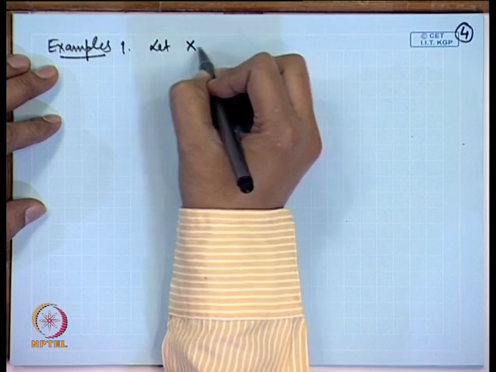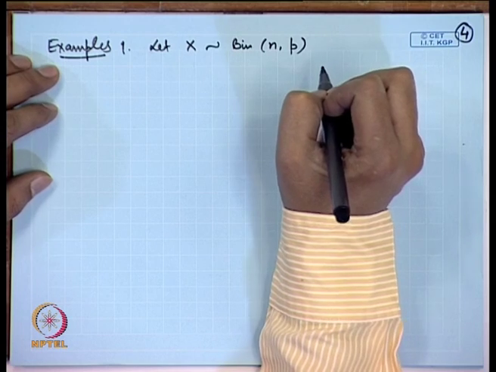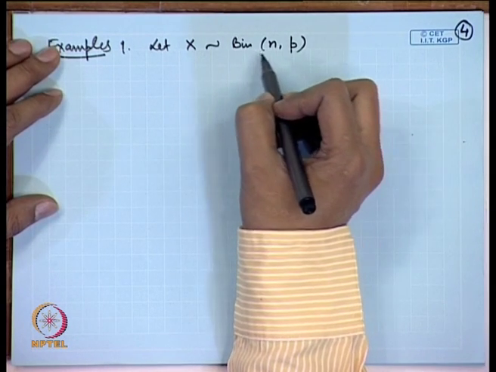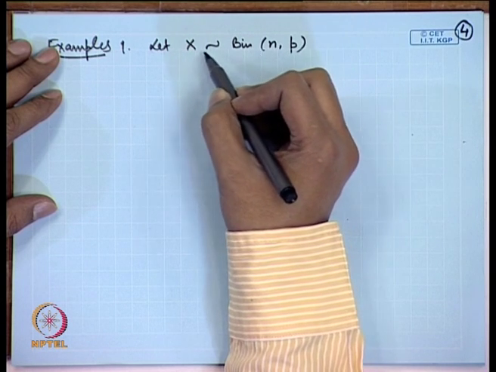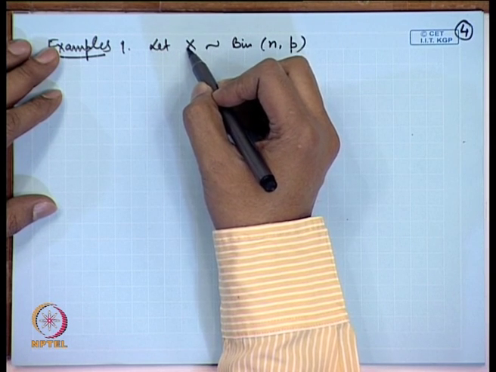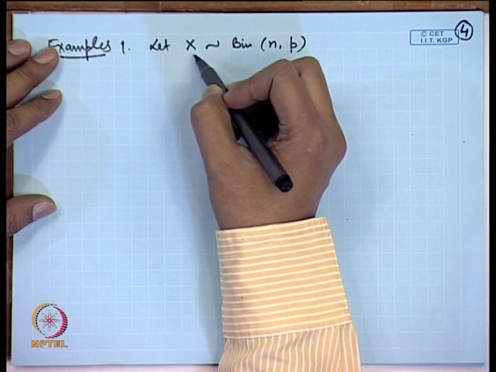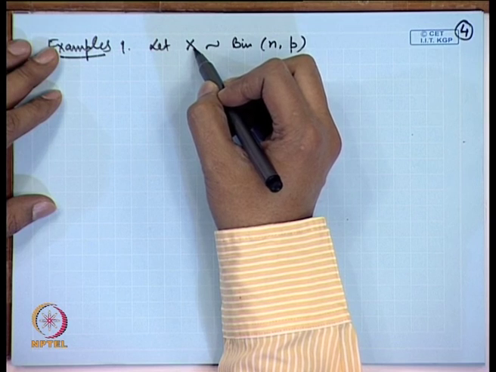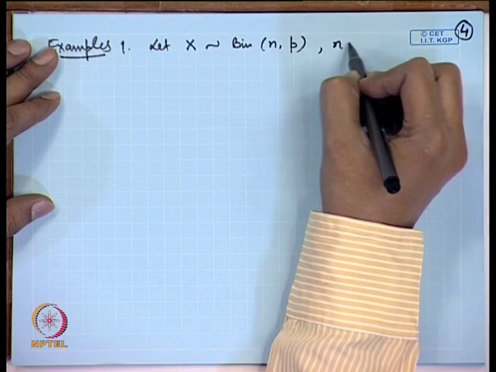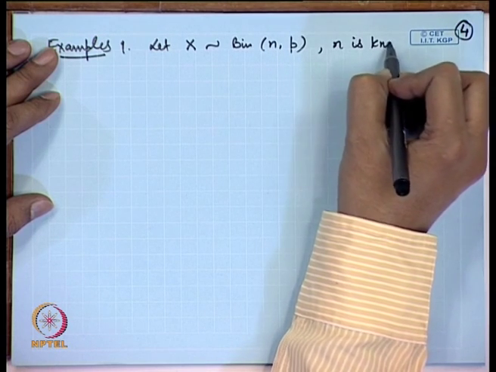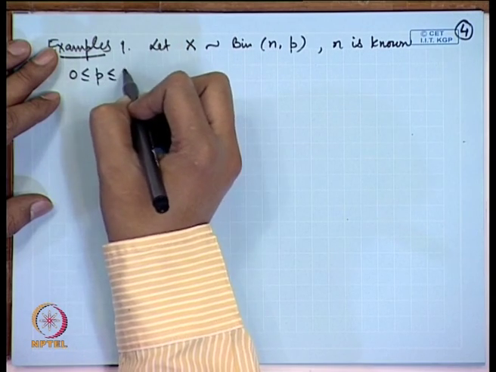Let us consider a binomial random variable (n, p). So, there is an experiment where the outcomes are Bernoulli trials, and the number of successes X has been recorded. The outcomes of the random sample are recorded in the form of the total number of successes. Here we may consider n is known. That means, the parameter of interest is the probability of success or the proportion of successes.